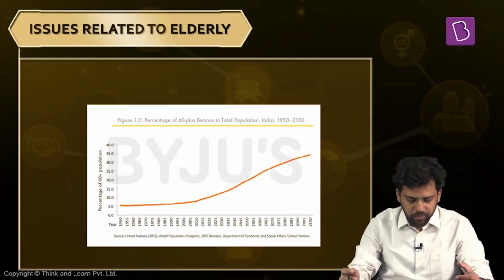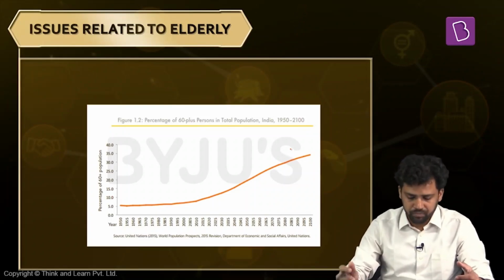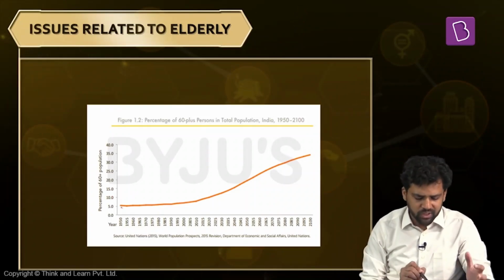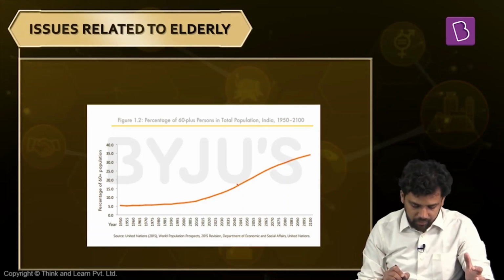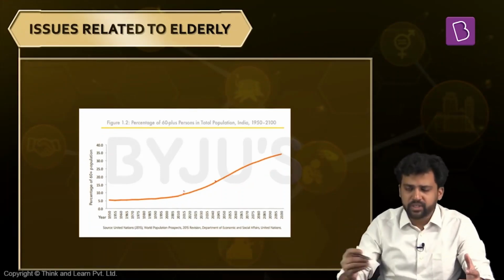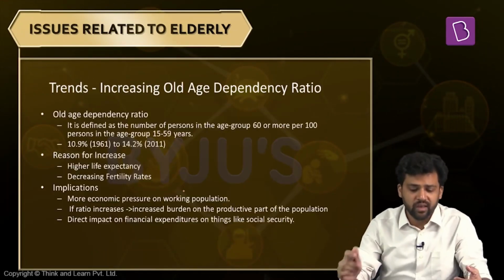Now, you can see a graph on the screen. This shows the percentage of elderly population. As you can note, the percentage of elderly population was somewhere around 5%, 6% in the beginning, in 1950, and it is increasing drastically. So somewhere in 2050, it will be around 19%. And at present it is somewhere around 8 to 9%. So the percentage of elderly is increasing. So that will lead to an increase in the old age dependency ratio.